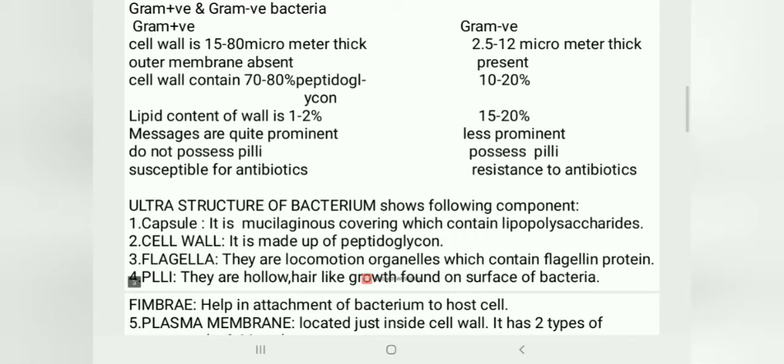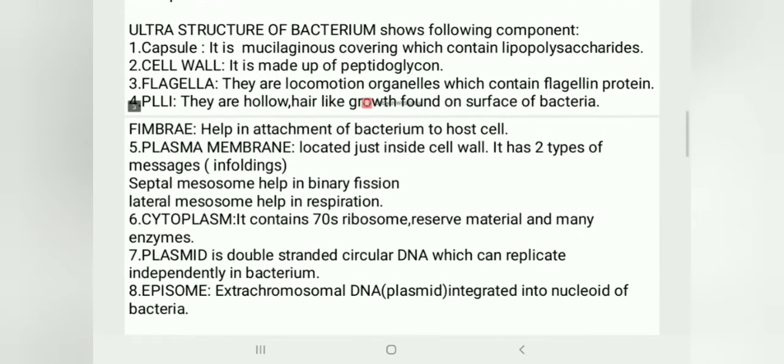Coming to the ultrastructure of bacteria, many components are there: capsule, cell wall, plasma membrane, cytoplasm, plasmid, episomes, and many of them. Let us discuss one by one. First, capsule. It is the mucilage covering, which contains lipopolysaccharide. Second, cell wall. It is made up of peptidoglycan. Flagella are the locomotion organelles which contain flagellin protein and help in locomotion. Pili are hollow hair-like growths found on the surface of the bacterium. Fimbriae help in attachment of the bacterium to the host cell.